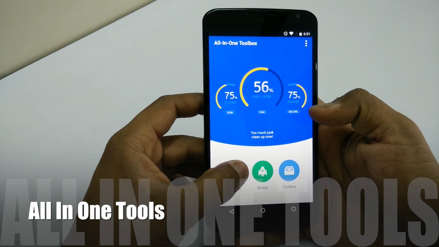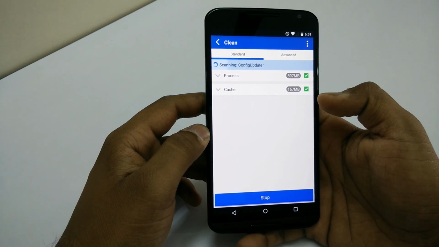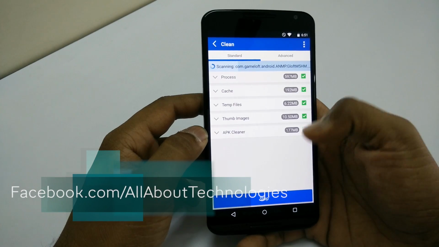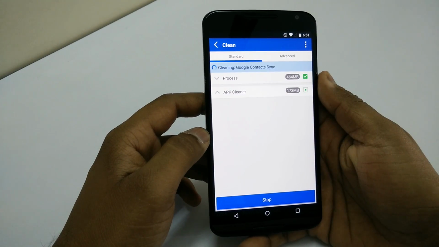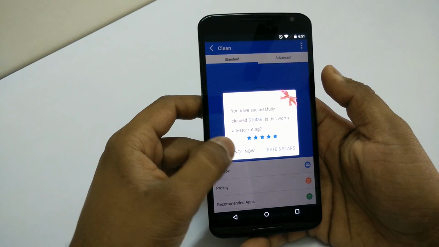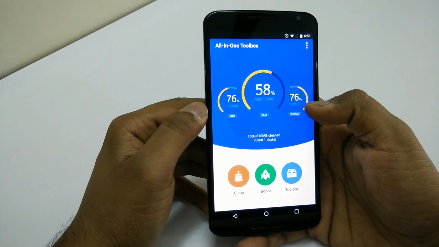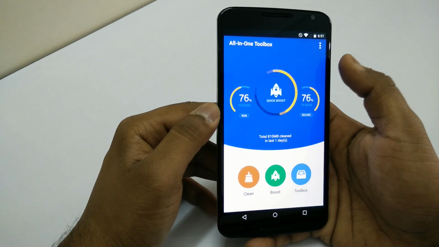A lot of people face storage issues, and in that case, All-in-One Toolbox will search for all the junk and cache files from your phone, and you can delete them to free up some storage. And also, it will enhance your phone performance. You can also click on RAM to free up some RAM quickly to boost your phone performance.